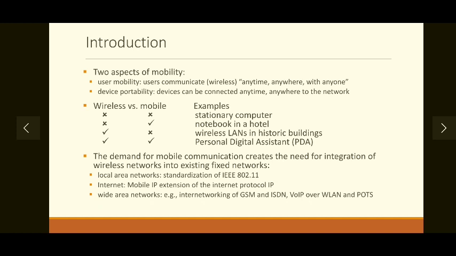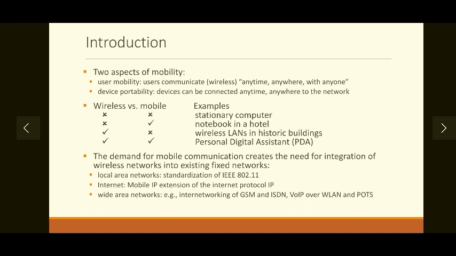At the same time, the communicating device has to be portable. We cannot communicate by taking wires along with us. In short, we should be able to communicate anytime, anywhere through any network. So these are the two aspects of mobility.